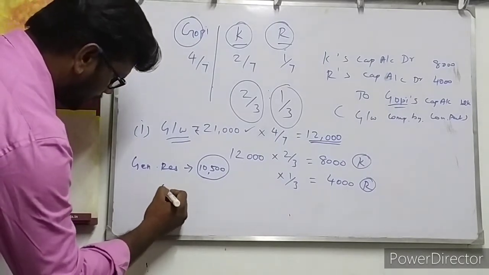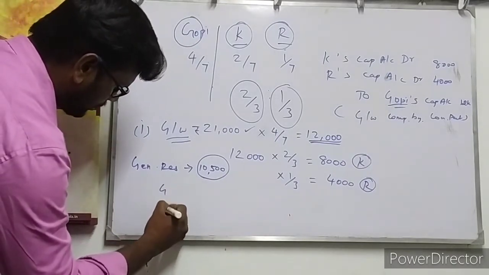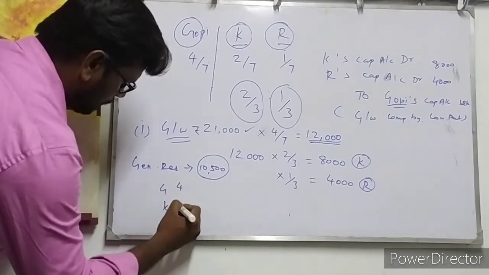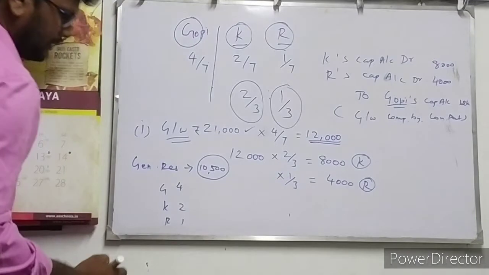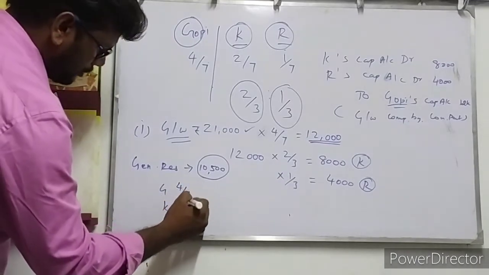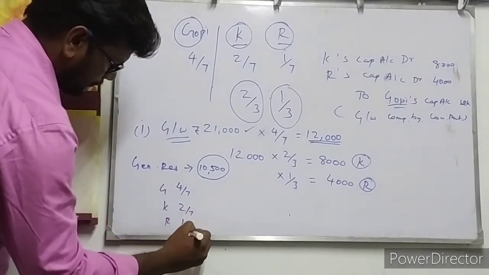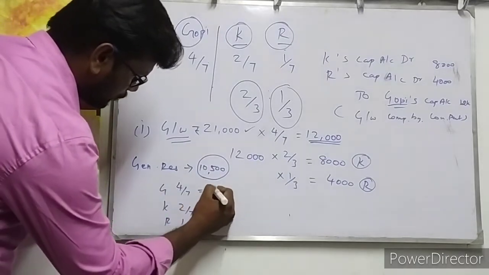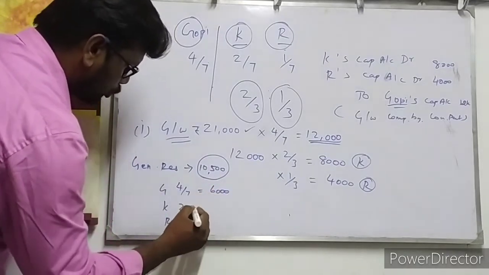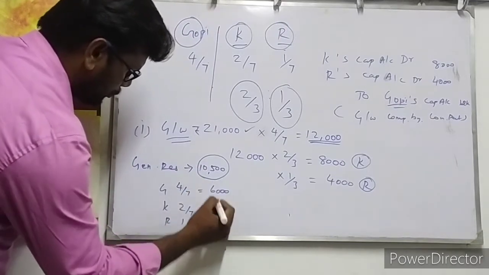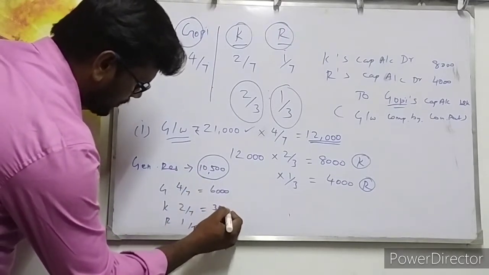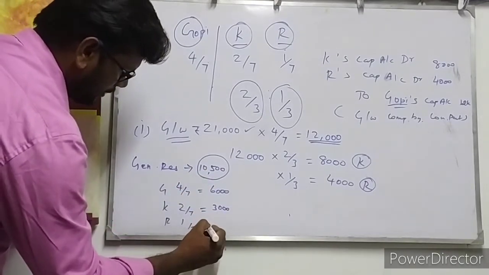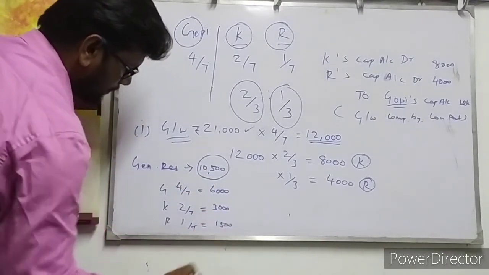Existing partners are Gopi, Kishan, Ram. Their profit and loss sharing ratio is 4:2:1, isn't it? 4/7, 2/7, 1/7. 4/7 of 10,500 is 6,000 rupees. 2/7 of 10,500 rupees is 3,000 rupees. 1/7 of 10,500 is 1,500 rupees.